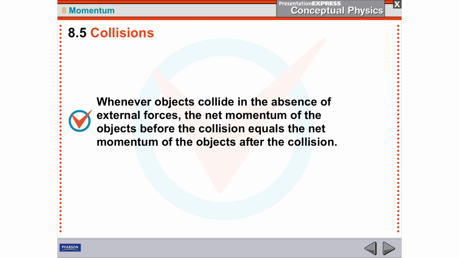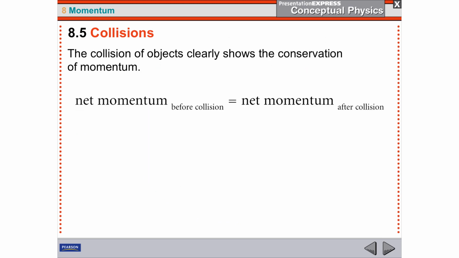So the two momenta are added together. Whatever the sum of them is at the beginning is going to be the sum of them at the end. So here's your formula: the net momentum before a collision is equal to the net momentum after a collision.